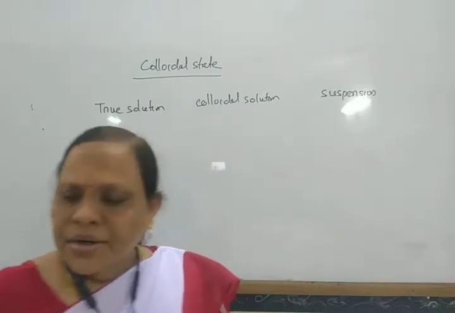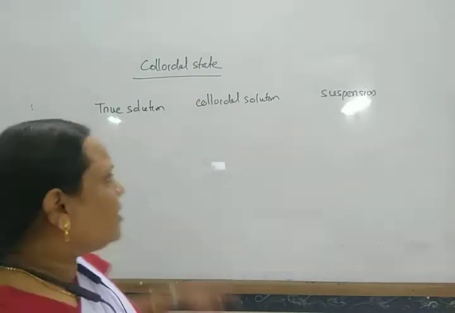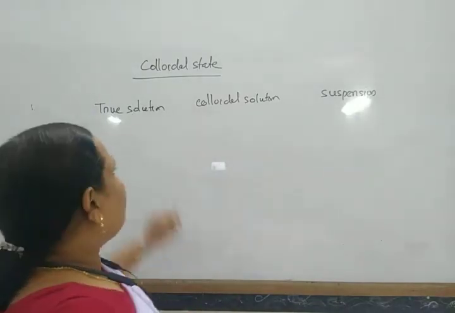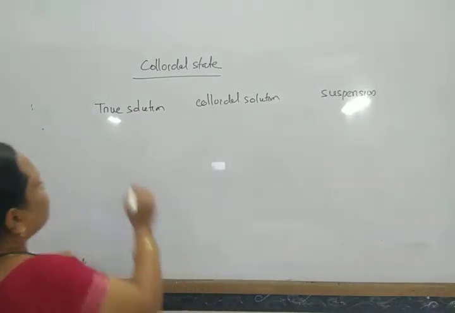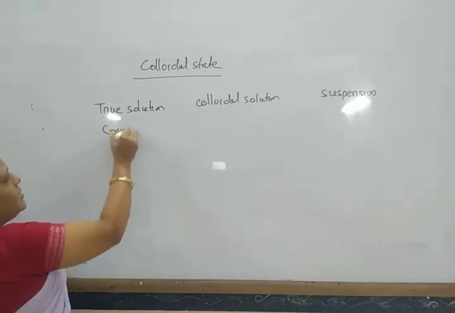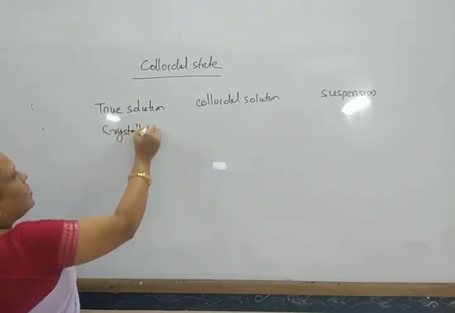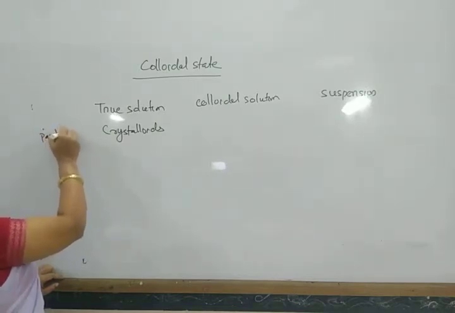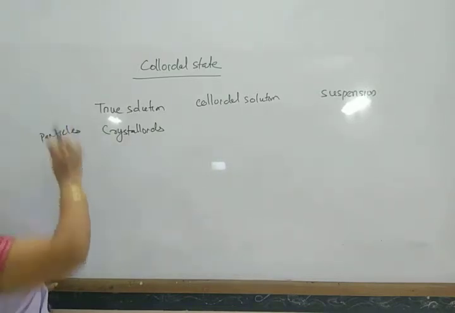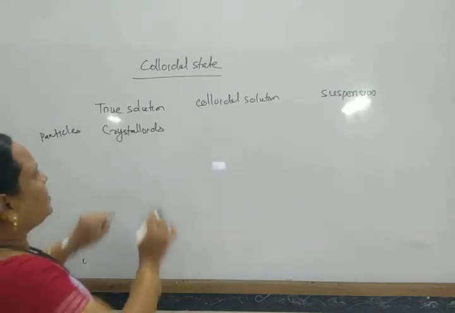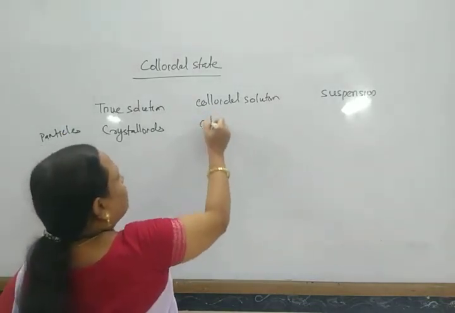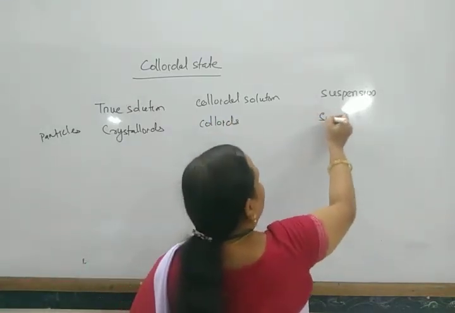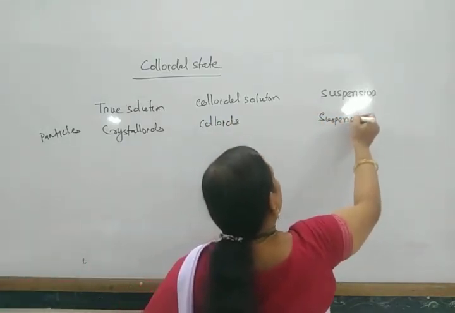So depending on the particle size, these are classified into different types. The particles of true solutions are called crystalloids. In a colloidal solution, the particles are called colloids, and in a suspension, they are called suspensoids.